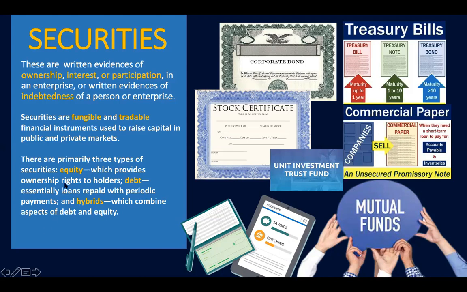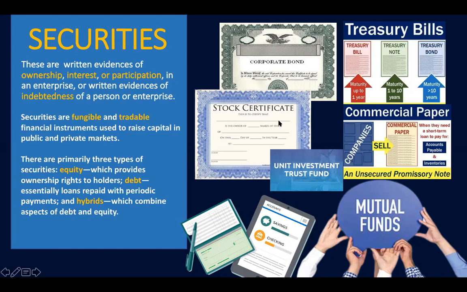There are three types of securities. We have equity, debt, and hybrids. Equity provides ownership rights to holders, such as common stocks. Debt is essentially loans repaid with periodic payments, examples of which are treasury bills and treasury bonds. Hybrids combine aspects of debt and equity. Preferred stock is a good example of a hybrid type of security, wherein it is considered an equity because you own shares of stocks. However, it resembles a debt because preferred stocks receive fixed dividends.